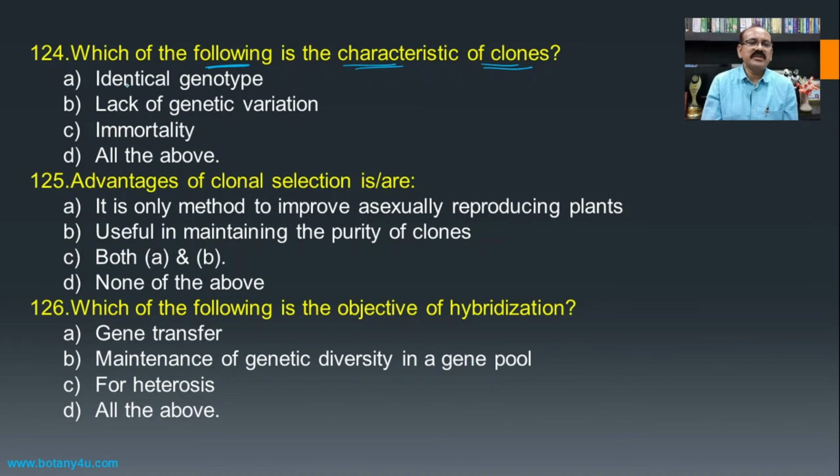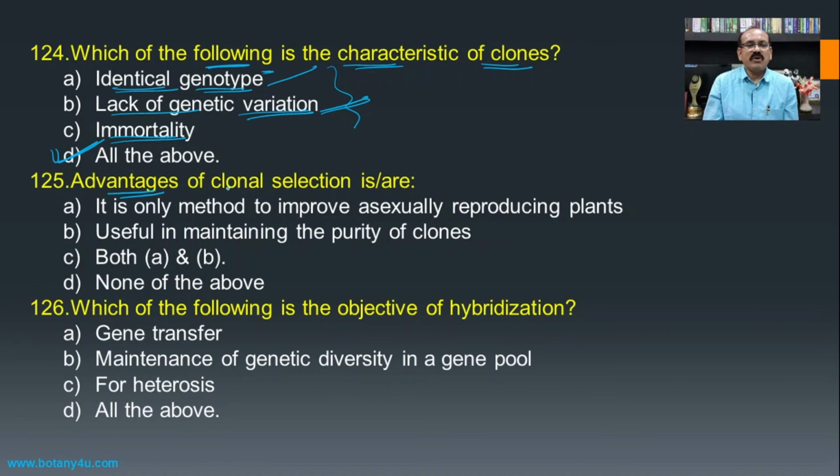If you see the clones, they are identical genotypes, the correct one. They lack genetic variation as they are identical, this is also correct, and they are easy to maintain. Hence all the above becomes the answer, as all three are characteristic features of clones.